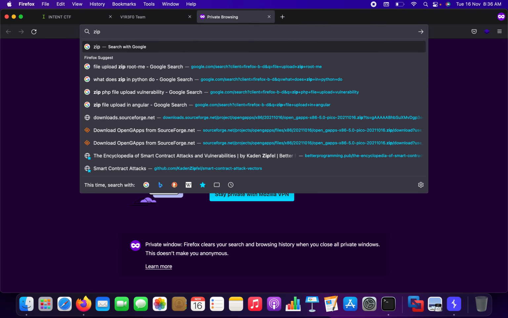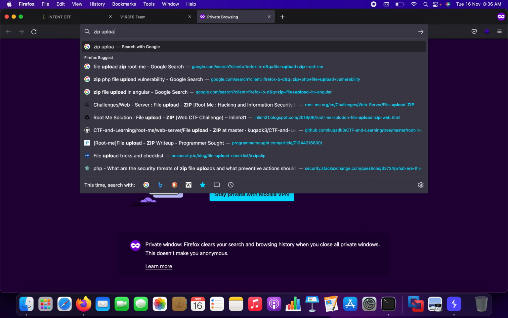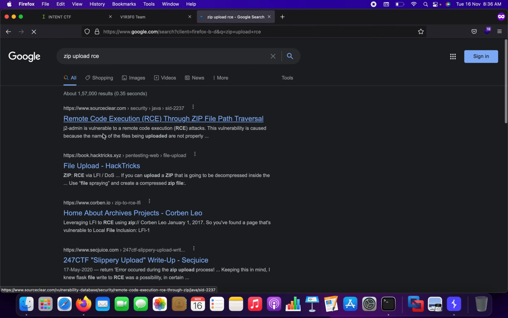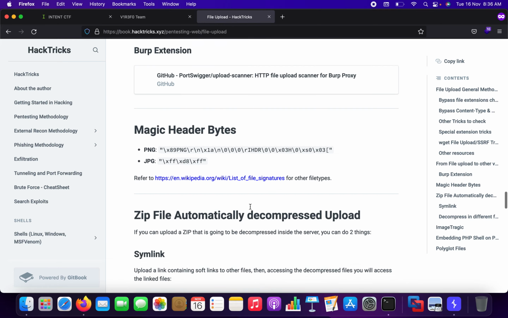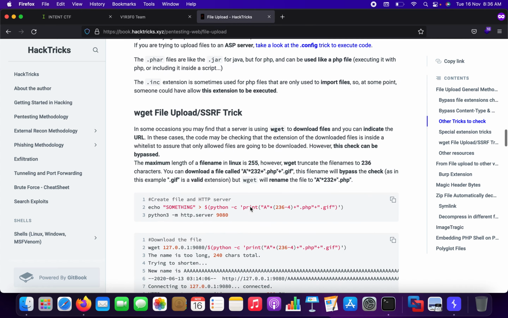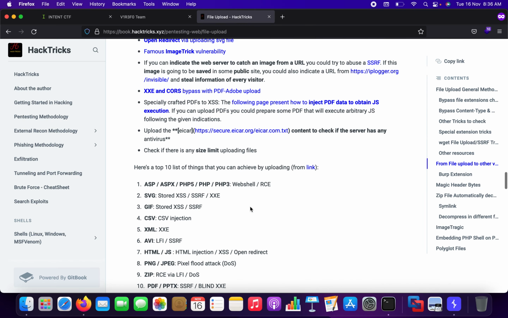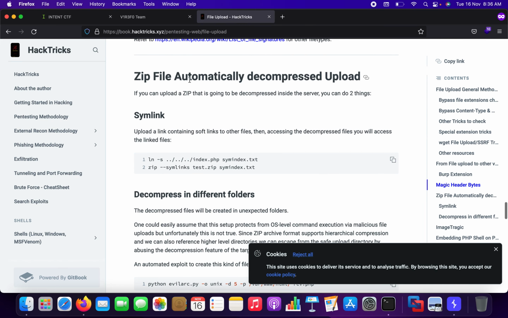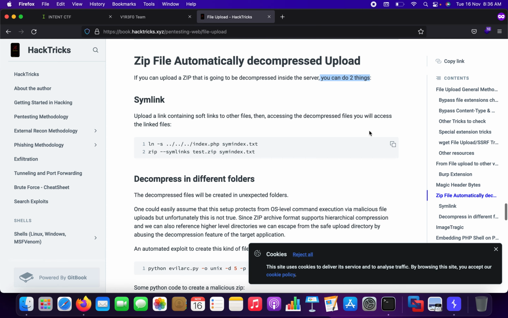So I'll tell you what worked for me. I knew that I had read about it somewhere. If I type in zip upload rce, and go to book.hacktricks.xyz and go somewhere down, you will see that there is a section on uploading zip files using symlinks. If you can upload a zip file that is going to be decompressed inside the server, you can do two things: upload a file containing soft links, and then, accessing the decompressed file, you can access the linked files.